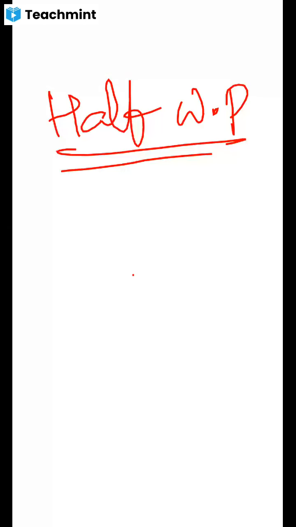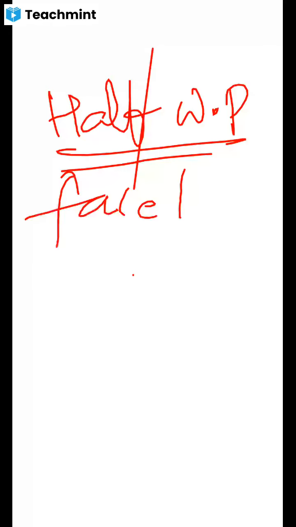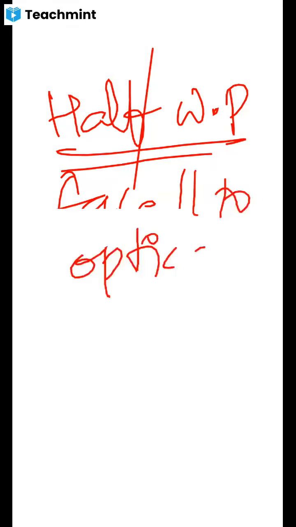In the half wave plate, the face is parallel to the optic axis. Whatever the crystal is cut, that is nothing but the calcite crystal, it is cut such that the face is parallel to the optic axis.